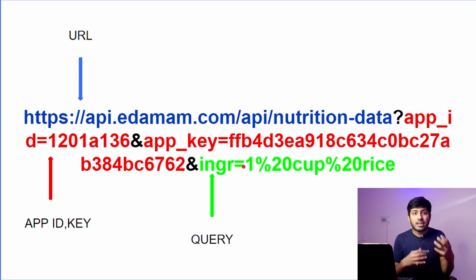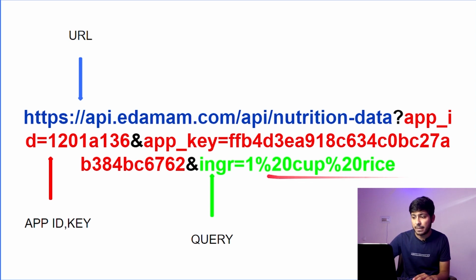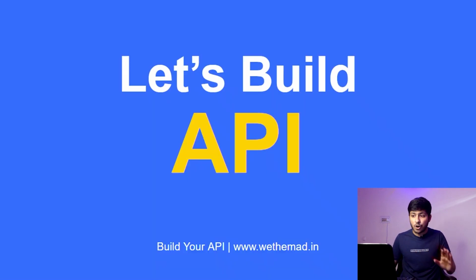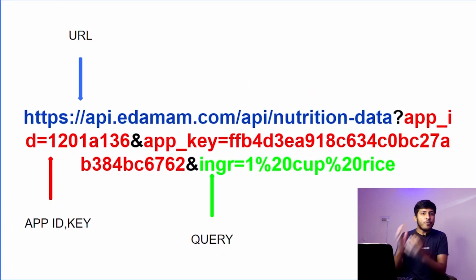The query is what data you want, what your request means. So here I have written 1 cup of rice, okay, 1 cup rice. So basically I am telling Edamam that hey, you just give me the nutrients data of 1 cup of rice. I hope that this is clear to you. Before we move to build an API, I just want to make you see a real world example of how this API functions, what it sends.